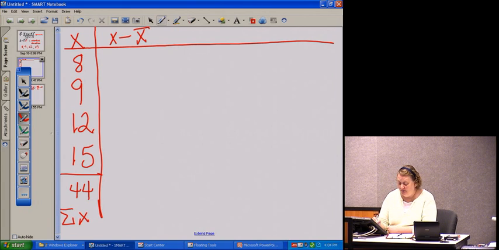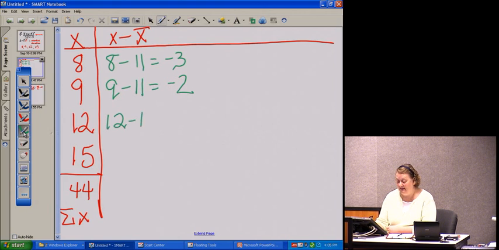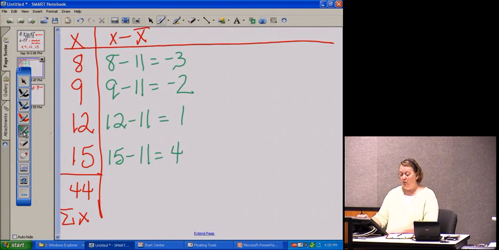So I want to do 8 minus 11 and get negative 3. I want to take 9 minus 11 and get negative 2. 12 minus 11 and get 1. 15 minus 11 and get 4. Now, we probably don't want to write all this work there because that's going to be a lot of work,